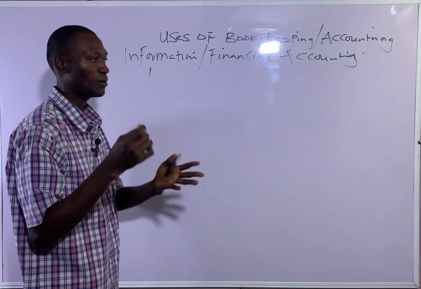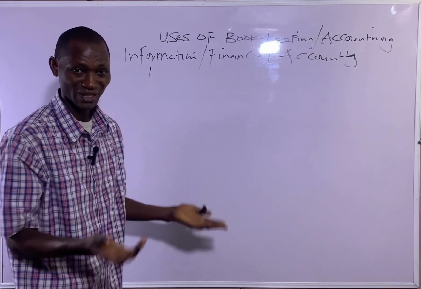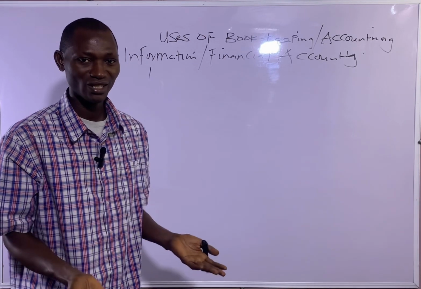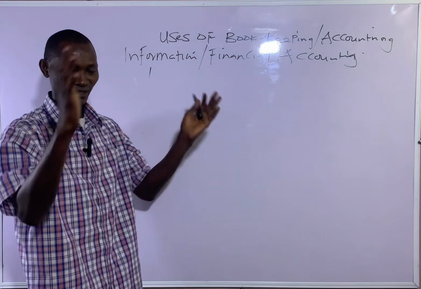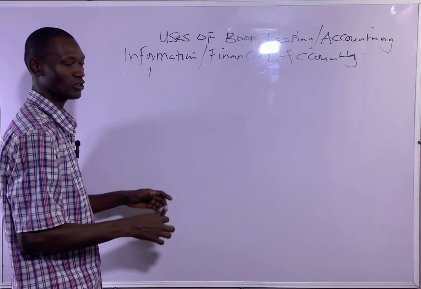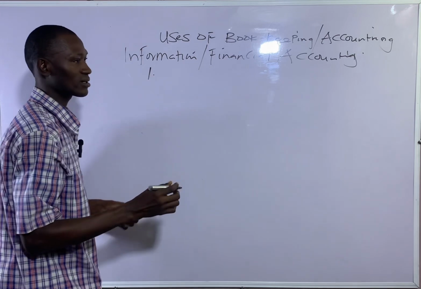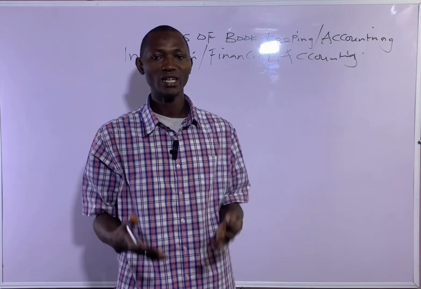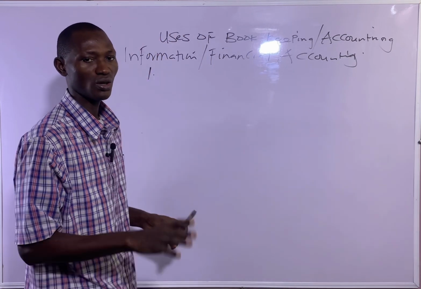Accounting information: when we say accounting information, the income statement, which is the statement of profit or loss, that's accounting information. The balance sheet, that's the statement of financial position. Or financial accounting as a sub of accountancy, as a field. So number one is that it can be used to ascertain or determine whether the business is making profit or not.